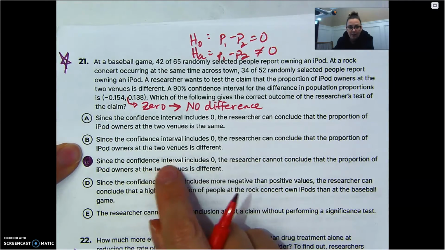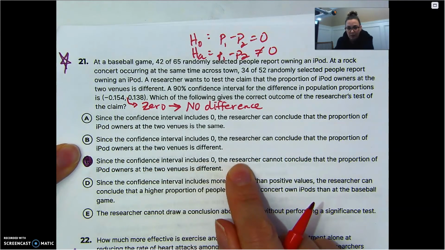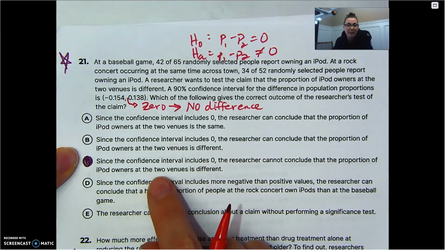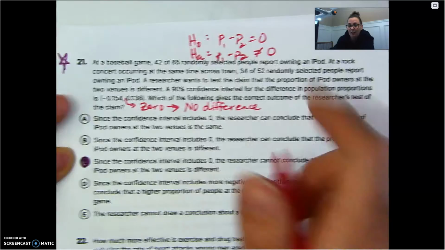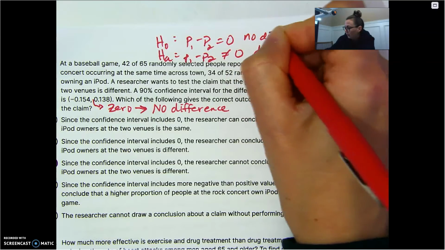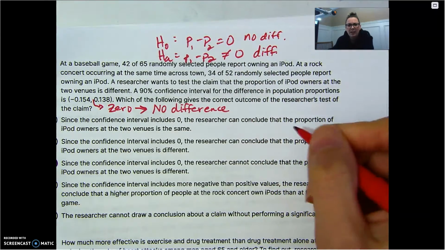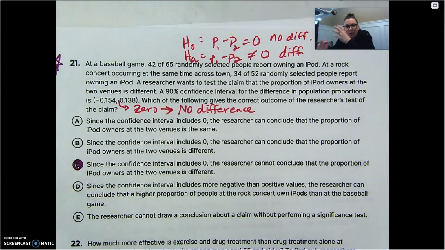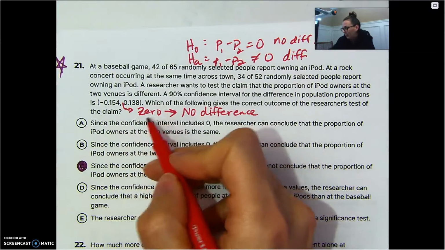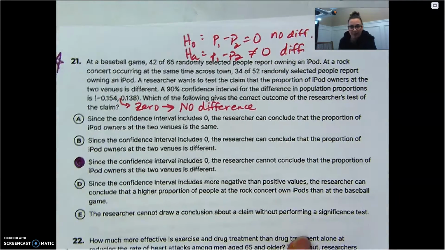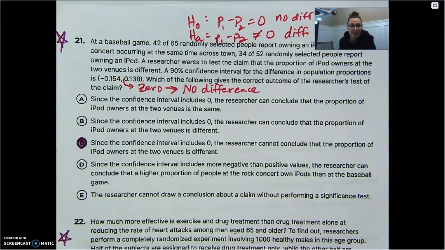So, since the confidence interval includes 0, the researcher cannot conclude that the proportion of iPod owners is different. We cannot conclude different versus no difference. That's how the net and the magnifying glass overlap. If 0 is captured, that means the null hypothesis cannot be rejected. We don't have the evidence.